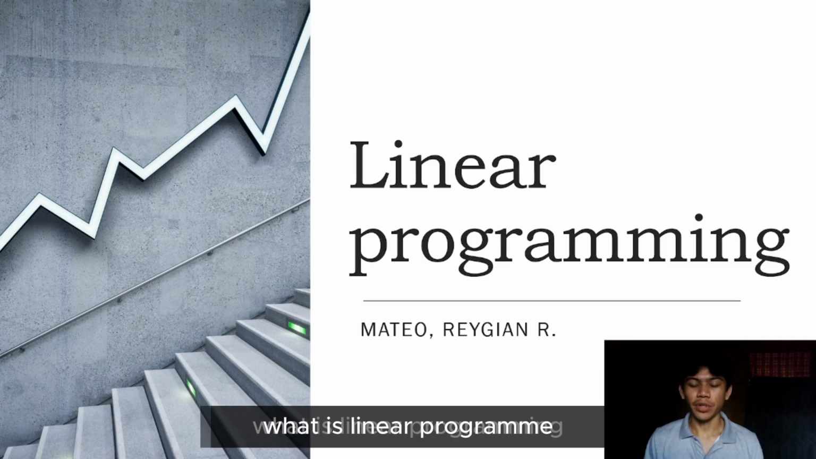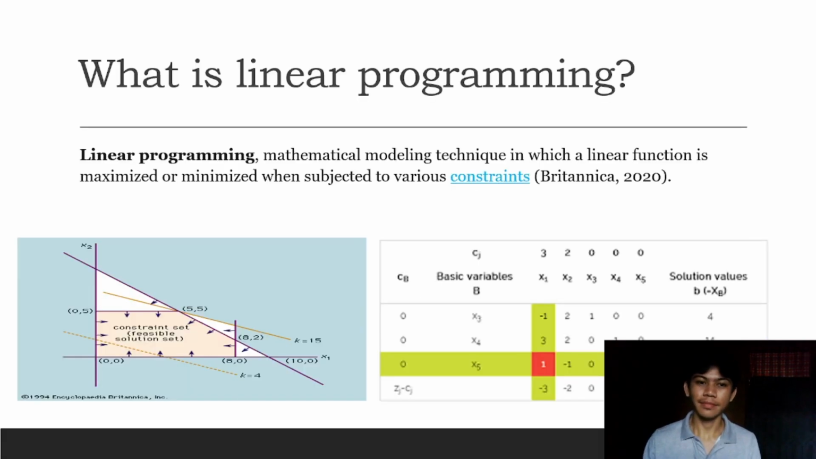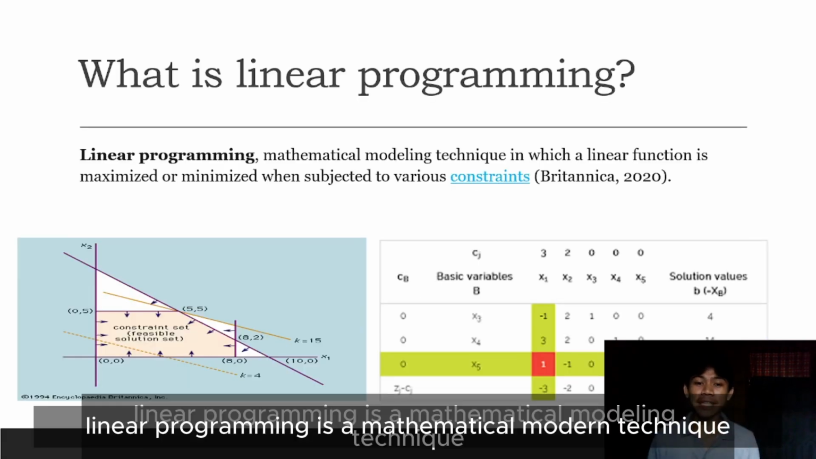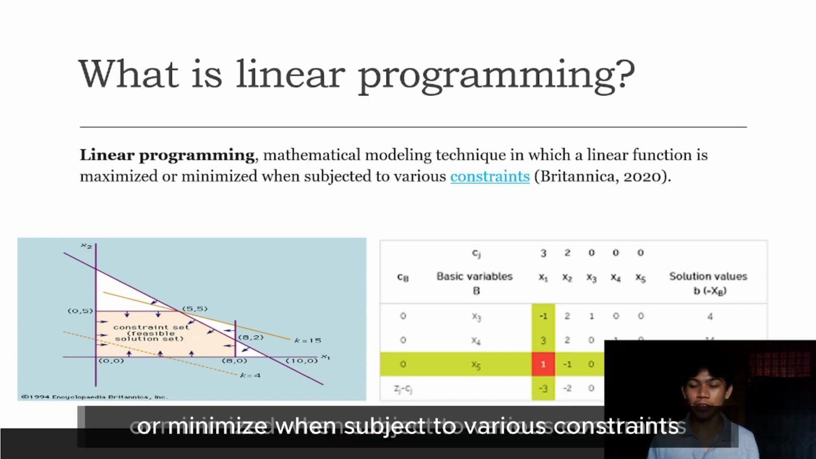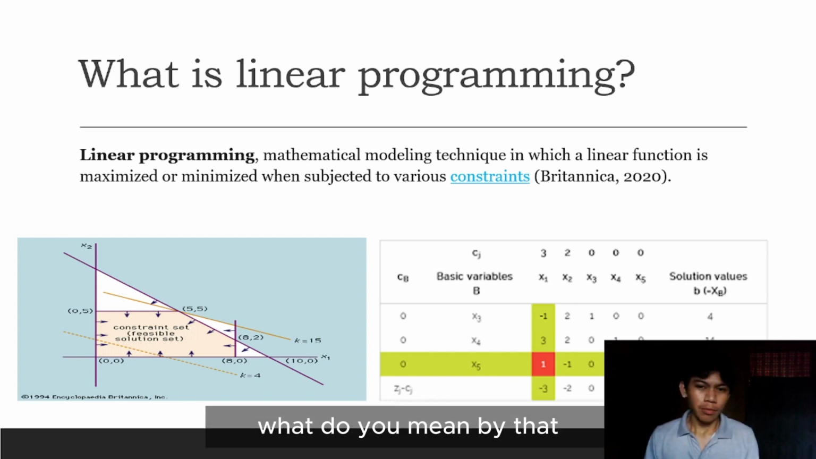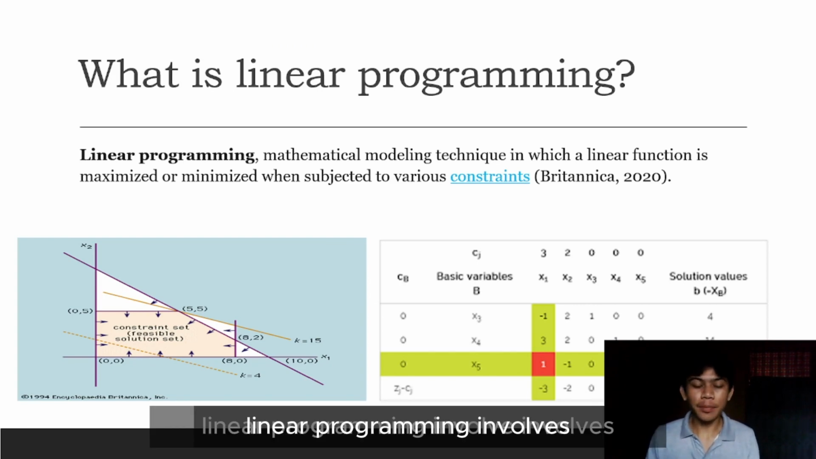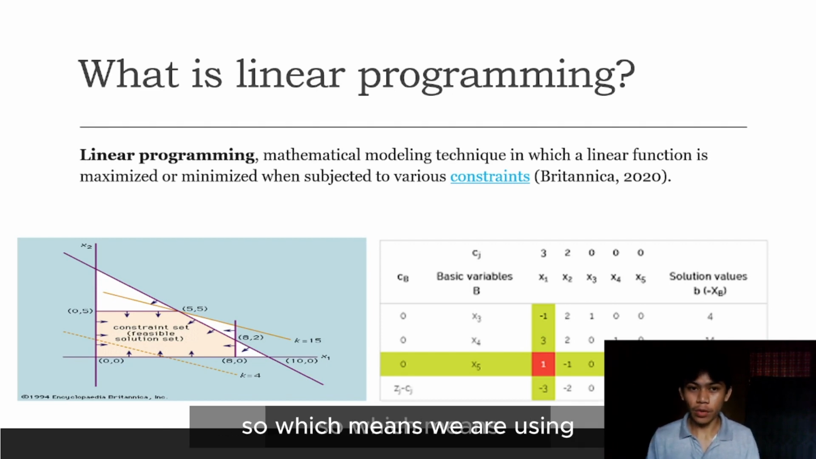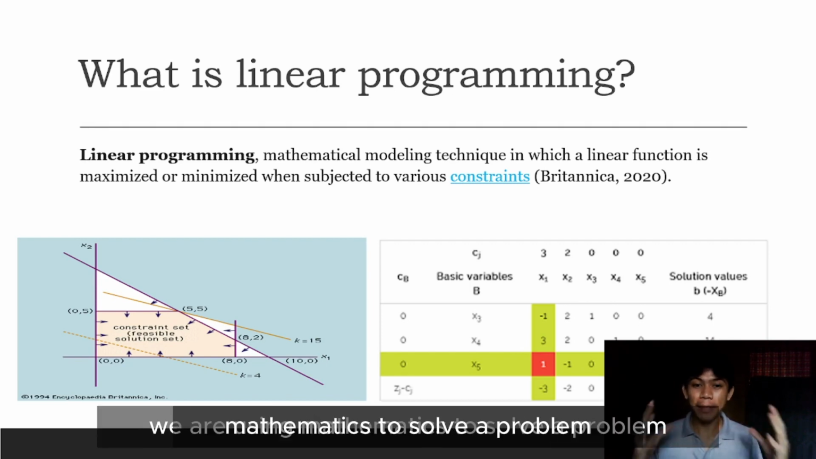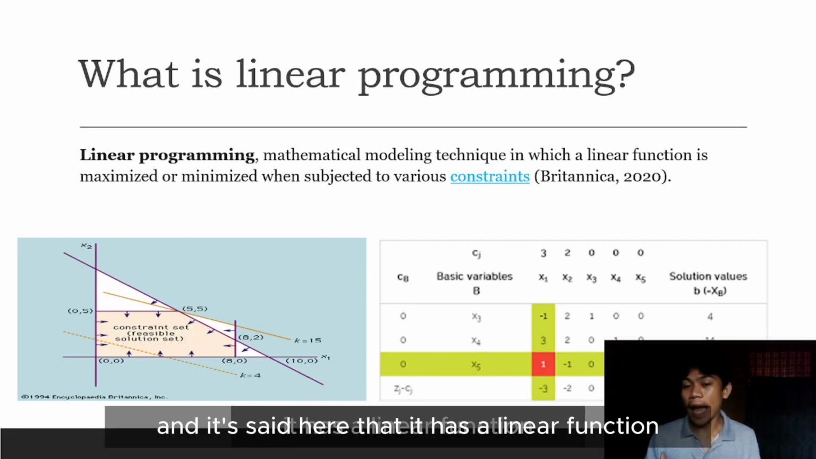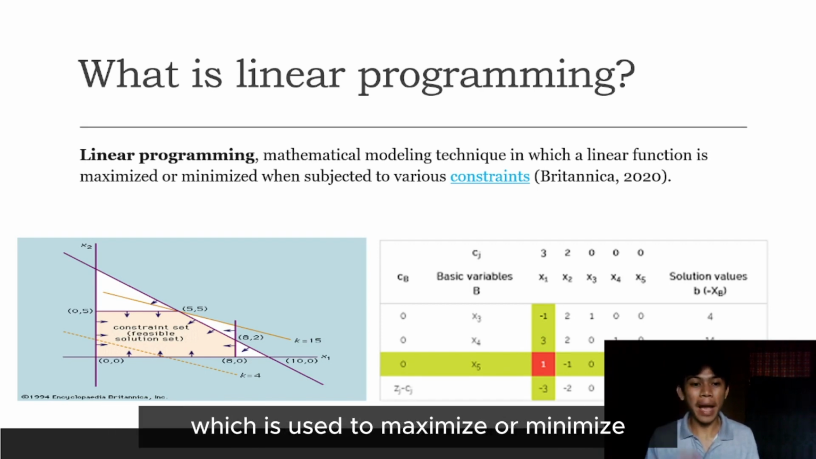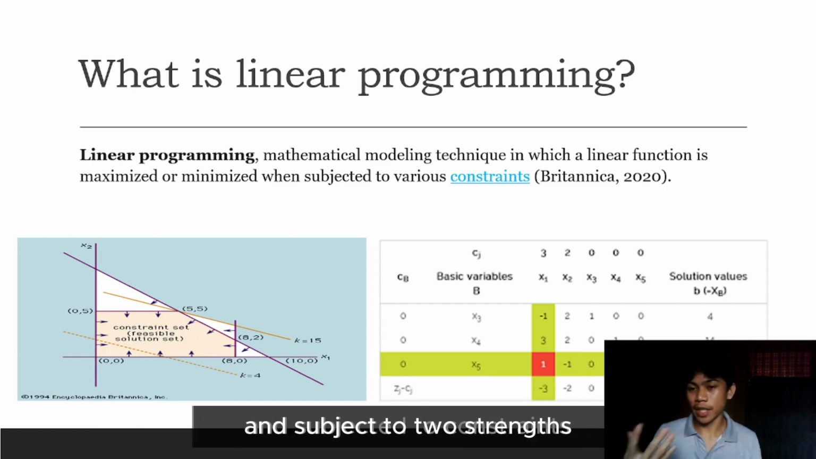What is linear programming? Linear programming is a mathematical modeling technique in which a linear function is maximized or minimized when subject to various constraints. What do you mean by that? Linear programming involves a mathematical modeling technique, which means we are using mathematics to solve a problem. And it says here that it has a linear function which is used to maximize or minimize, subject to constraints.